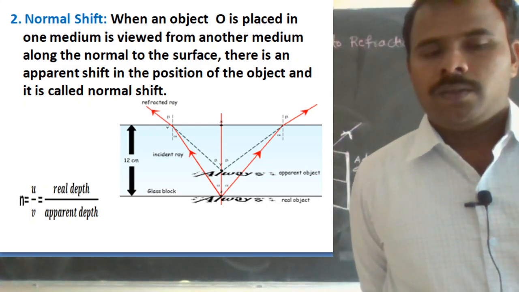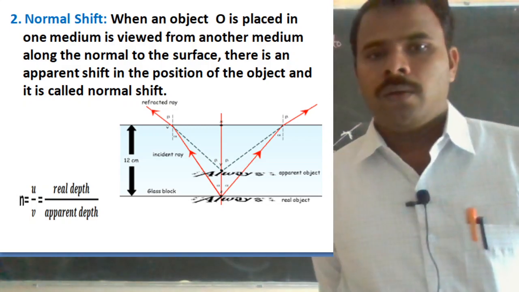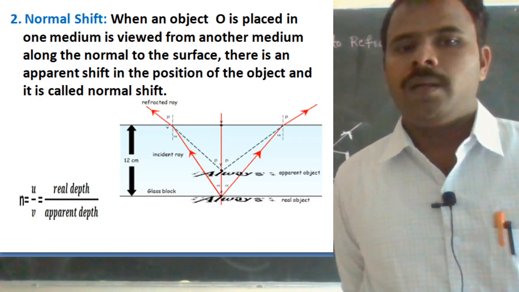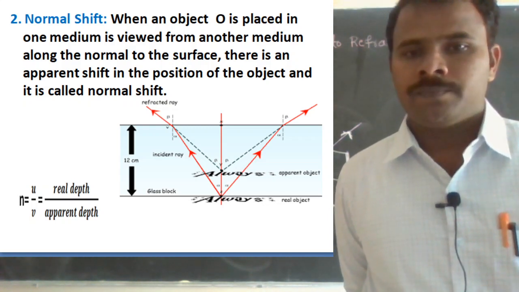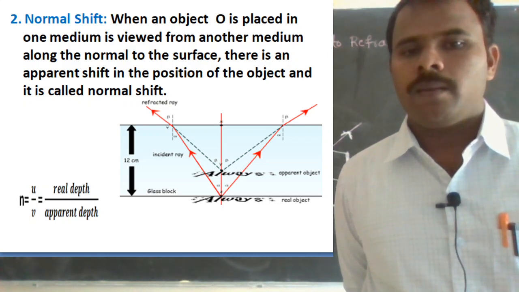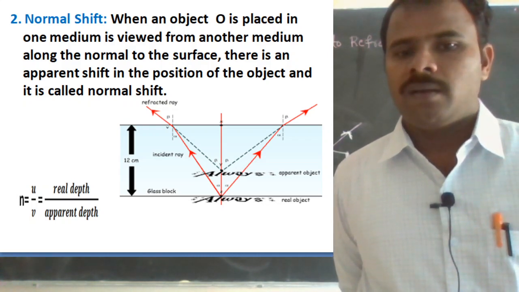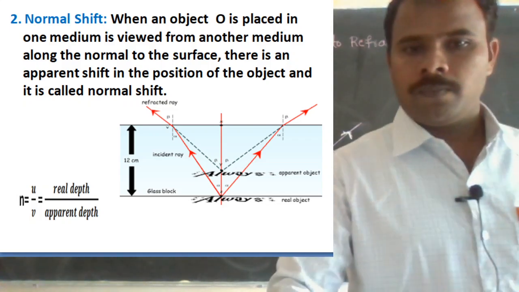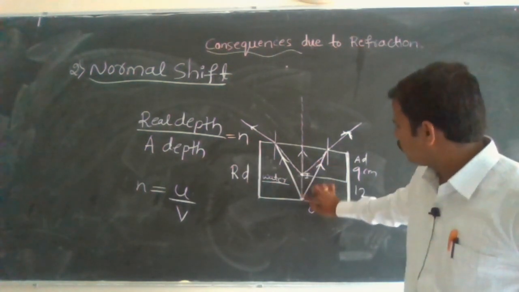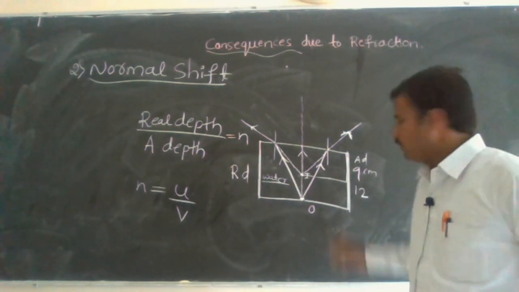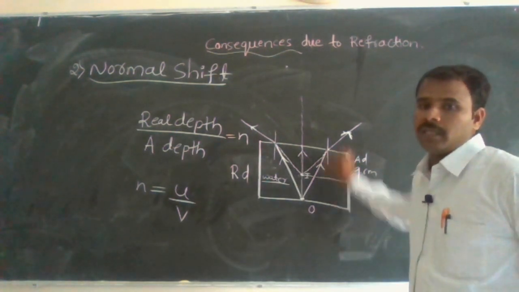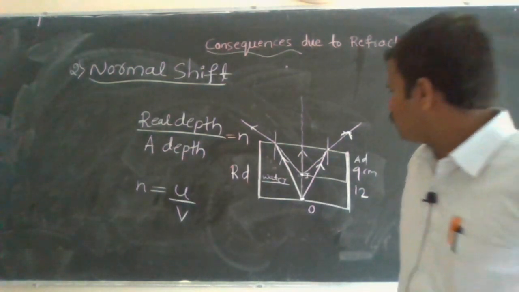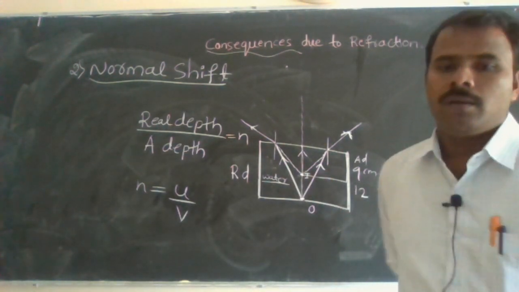So once again, write here: when an object O is placed in one medium and is viewed from another medium along the normal to the surface, there is an apparent shift in the position of the object, and it is called normal shift. Look, it was here, it came here, this is normal shift. How much did it shift? That is 3 centimeter. Okay, it came here. So this is normal shift.